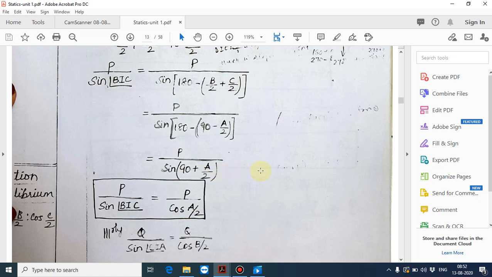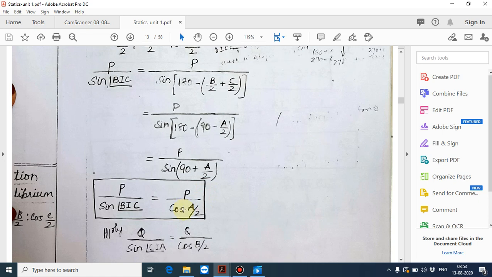Sine of 90 plus theta is equal to cos theta. Likewise, for sine of 90 plus A by 2, we get cos A by 2. So P divided by sine of angle BIC is equal to P by cos A by 2.